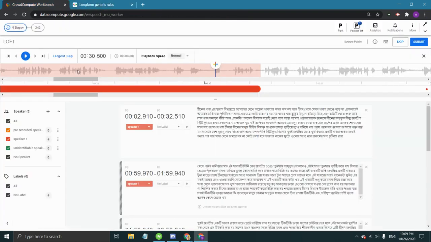In case a speaker talks for a long time without making a break that's longer than 0.5 seconds, we need to end the speaker turn at the 30-second mark and then start a new speaker turn immediately after that.